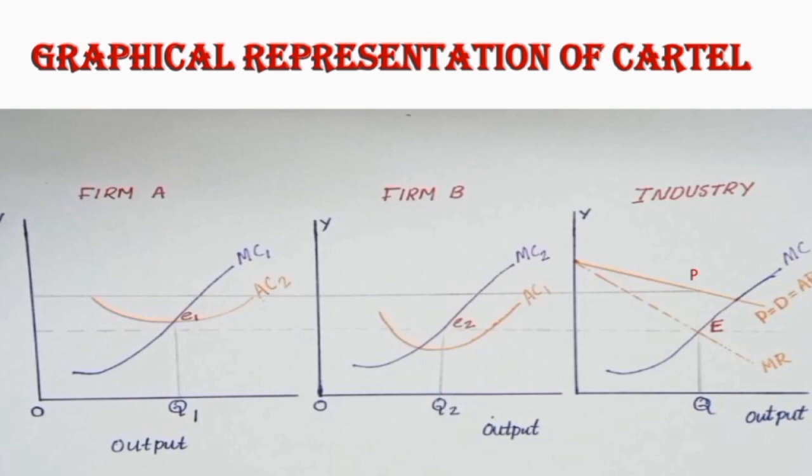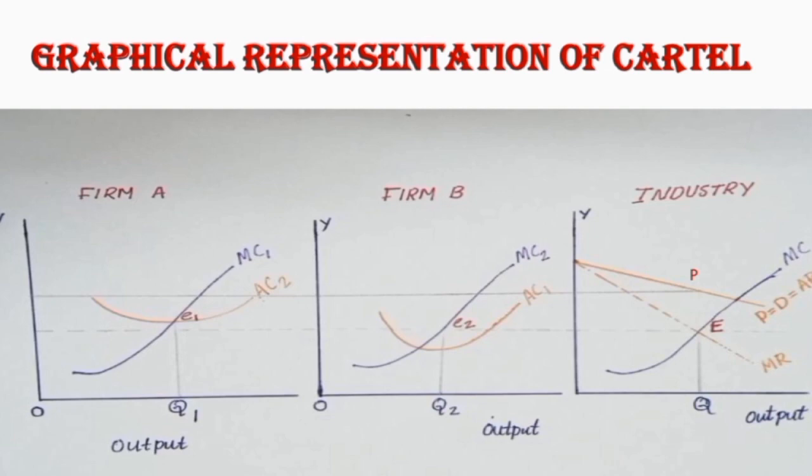On the basis of the industry's MR and MC, the total output for the industry is determined. The total output is then allocated between the member firms on the basis of their own marginal cost. The industry is in equilibrium at the point E. Then the equilibrium output is OQ and the price is QP. The share of each firm in the industry output OQ is determined at the level of their own output which equates the individual marginal cost with the industry marginal cost.